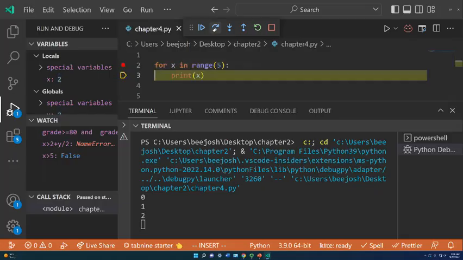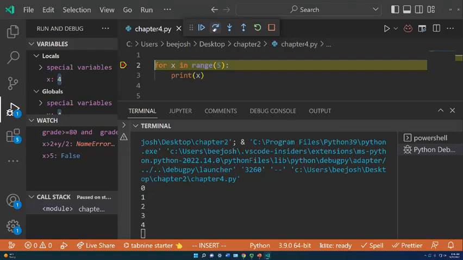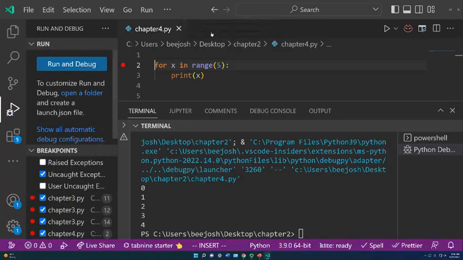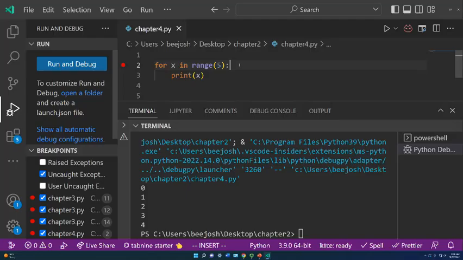Because of off-by-1 errors, that's the reason why you have to treat 0 as 1. But you see here that we get the last bit, and then it stops, and we have the numbers 0 through 4. And that's just basically doing exactly what I did with that while loop. But it's controlled automatically for you, and you just have to say what range you want.